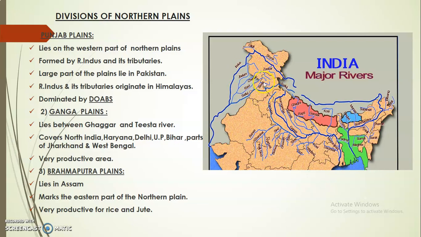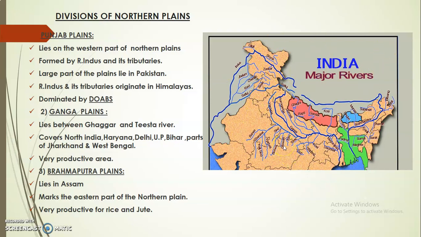So the plains are called Punjab, which means land of five rivers. And one of the most important features of this plain is that it is dominated by doabs. The word doab means land between the two rivers. Do means two and ab means water. So here a lot of doabs can be seen.